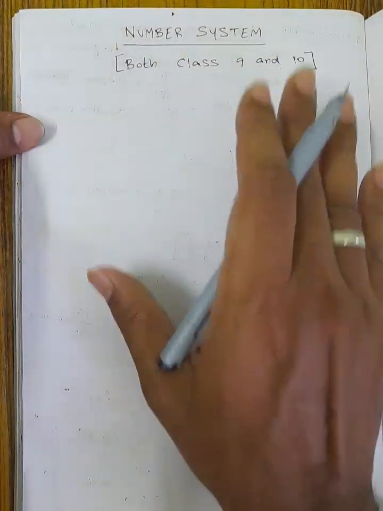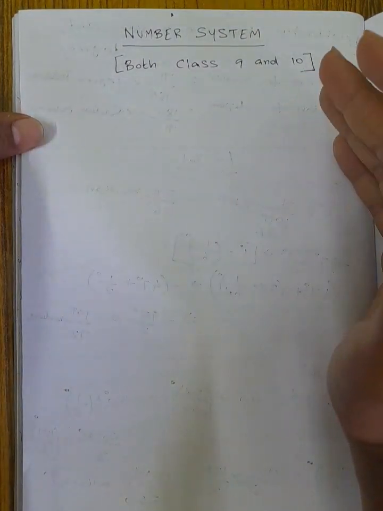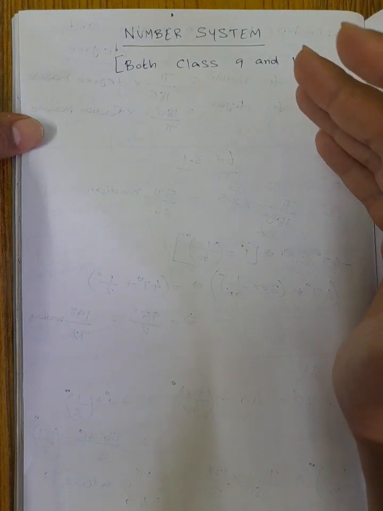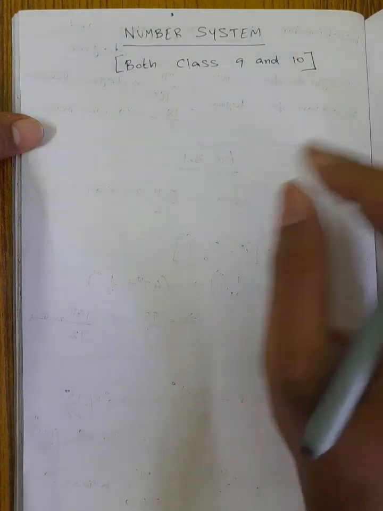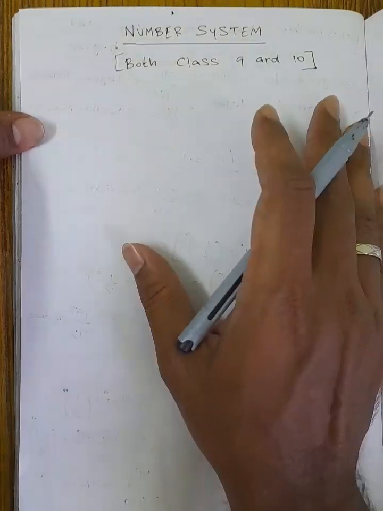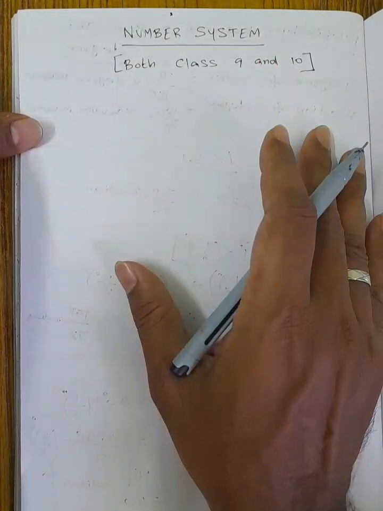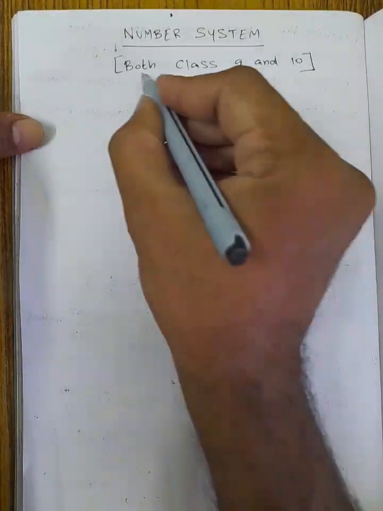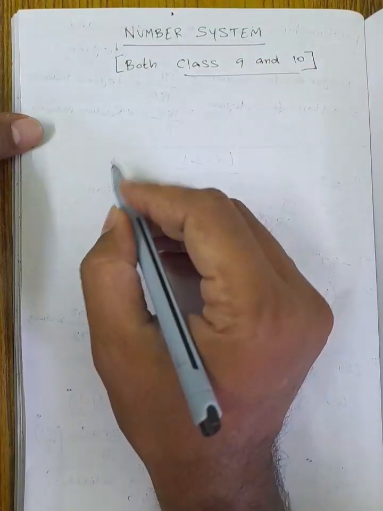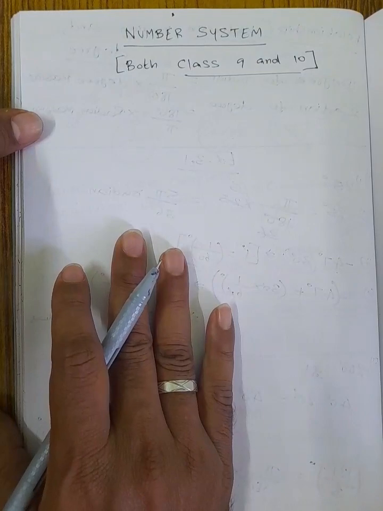Okay, so first in number systems, you have already studied in lower classes natural numbers, whole numbers, integers, rational and irrational numbers, and combining them, real numbers. All these things are there. How will they be classified? Because when you are entering 10th standard, some students don't know the basic concepts, so we will discuss that clearly in this video.